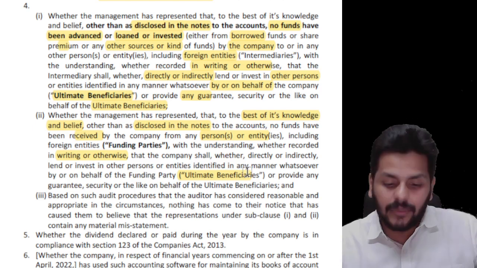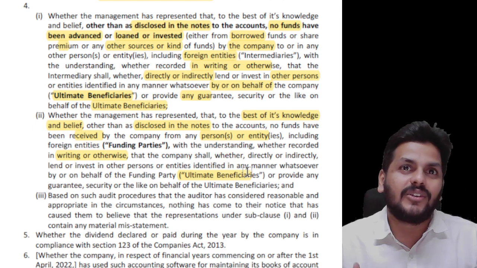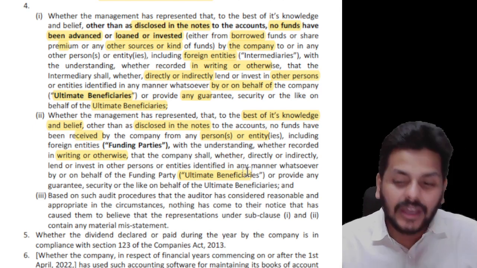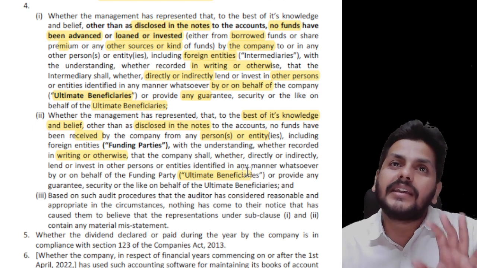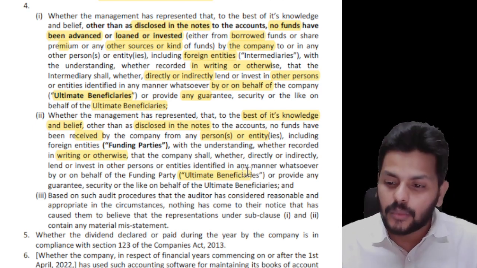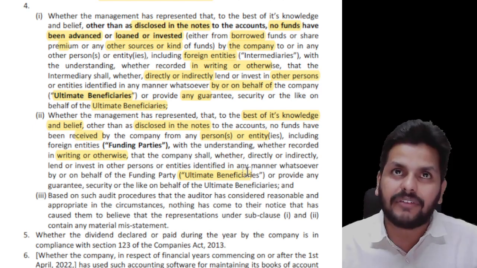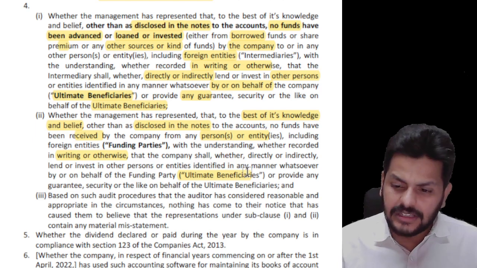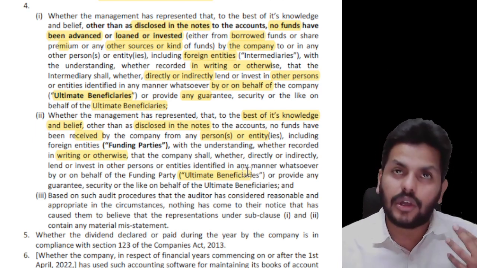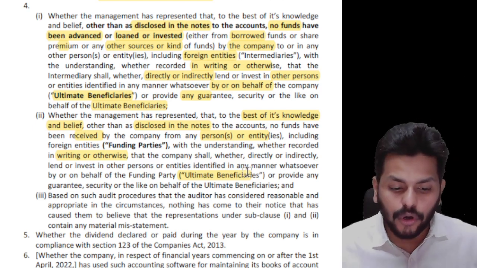So either way, we don't want some transaction to be disclosed in clear terms, which is why they are doing it like this and using an intermediary. Both of these are in the likes of a shady transaction, which is why the point has been specifically introduced to highlight and identify such shady transactions, and audit has to play its part in bringing out these kinds of transactions under 143 subsection 3 clause J, where clause J talks about rule 11 sub rule 4.